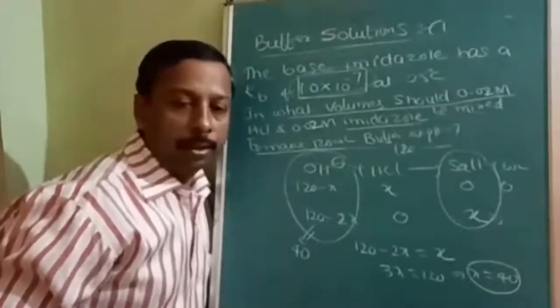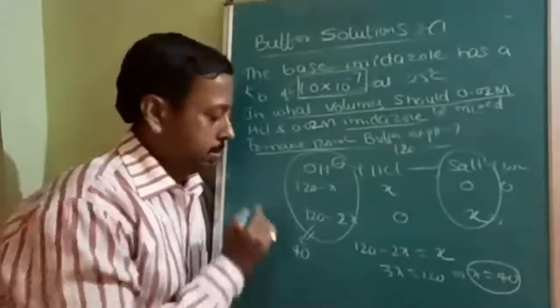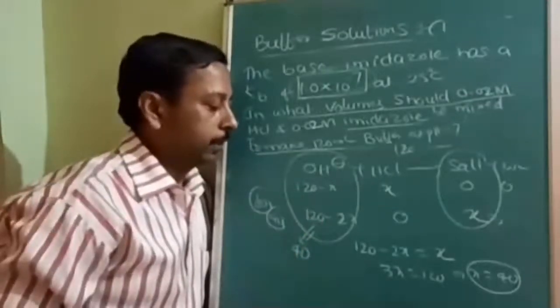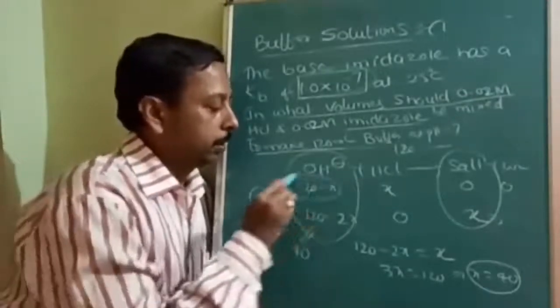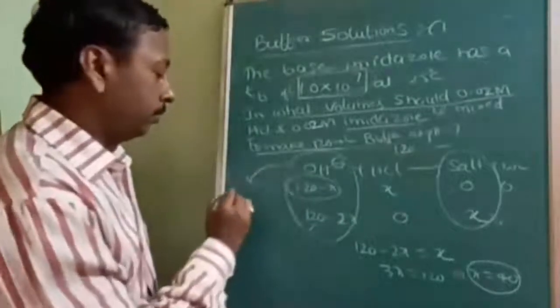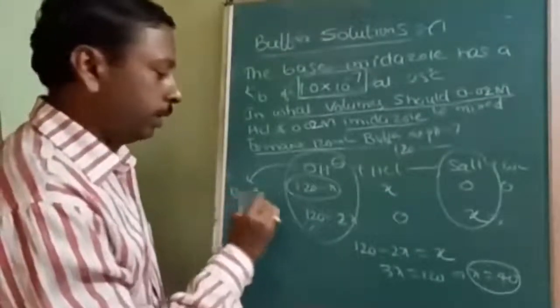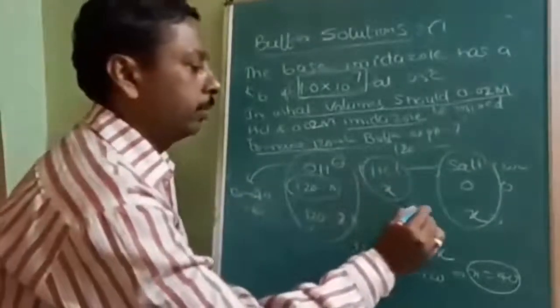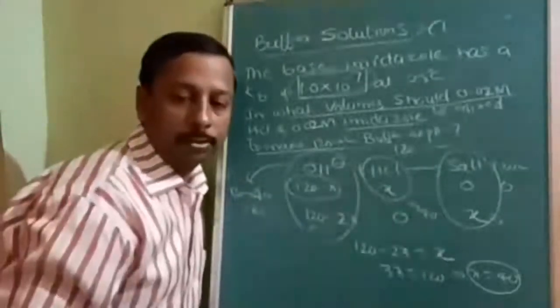The answer should be 80 and 40, then you will get a total of 120. Understood? The base should be 120 minus 40, that is equal to 80, and the acid should be 40. Is it correct? Understood?